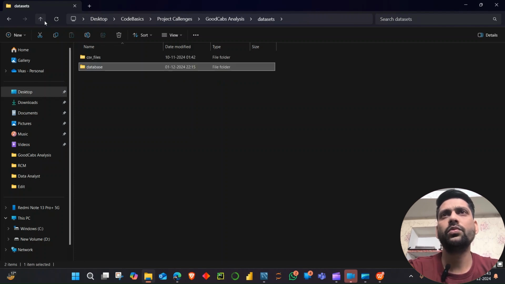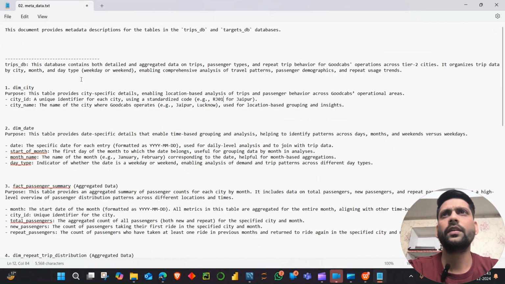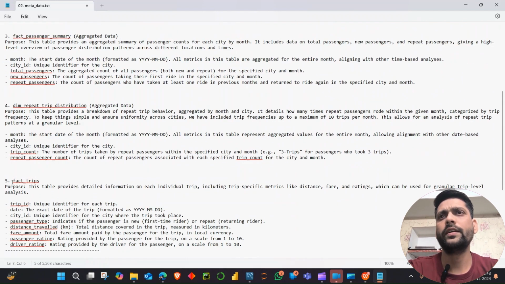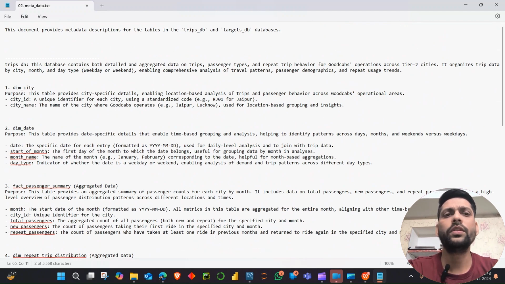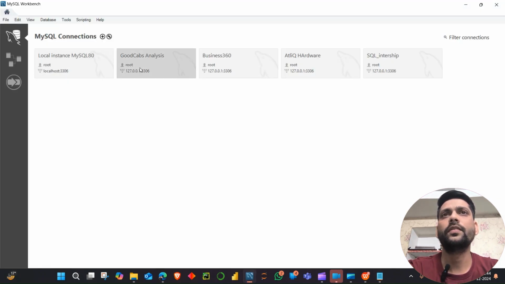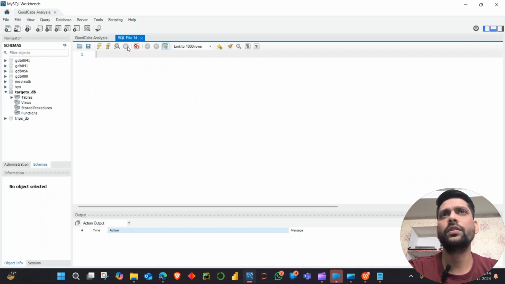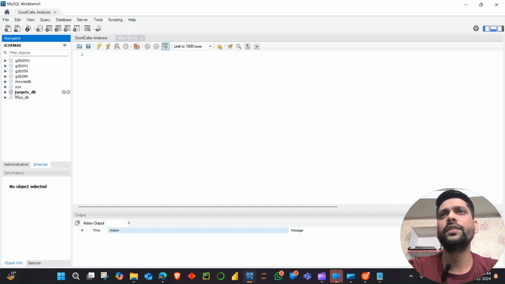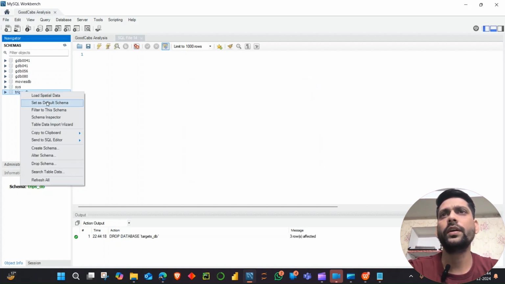Now we will go through our metadata. We will open this file. This is all the information regarding the trips data and target DB. We can check out all these columns one by one to see what they are. I will open this file I have. Let me load the data. Here I have already loaded and solved this, so let me quickly open a new file, and first I will delete the current data. I will drop the schema and load it again.